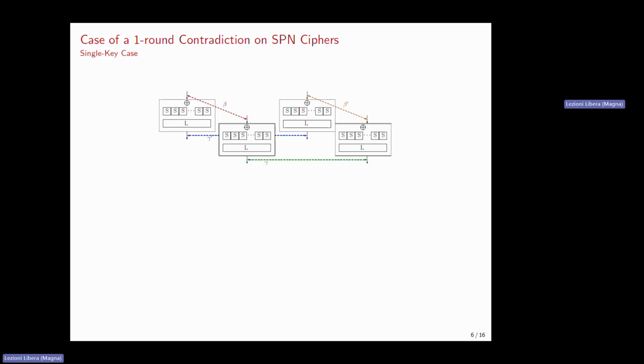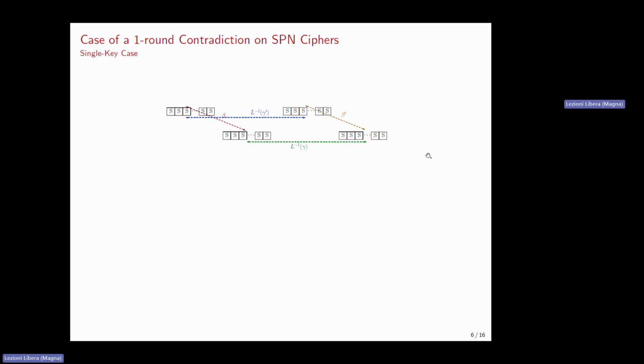Let's start with the case of a 1-1 contradiction for an SPN cipher. In this figure, I have one middle round of an SPN. Beta and beta prime are the differences that were propagated with probability 1 from the top. Gamma and gamma prime are the ones that were propagated with probability 1 from the bottom. The first thing we can do here is make the differences go through all the linear operations of the round function, and we obtain a relation at the level of the S-box layer. Now we know that we will have a contradiction if we can show a contradiction for at least one of the small S-boxes.